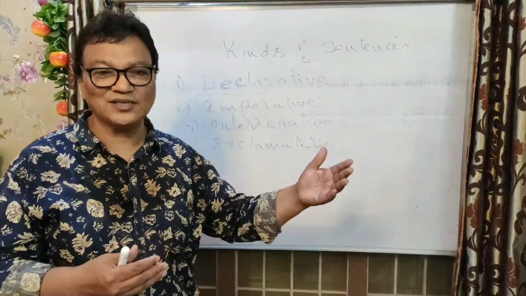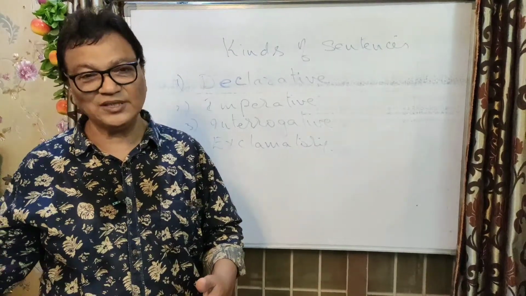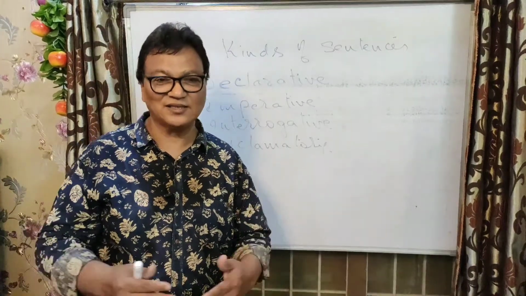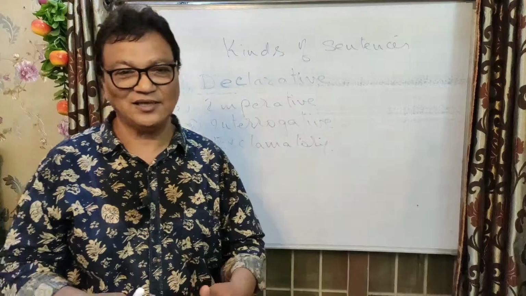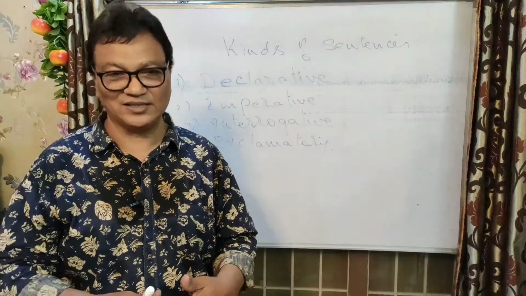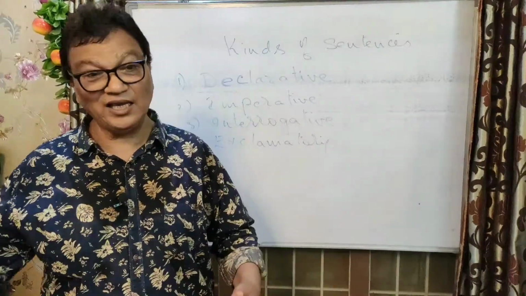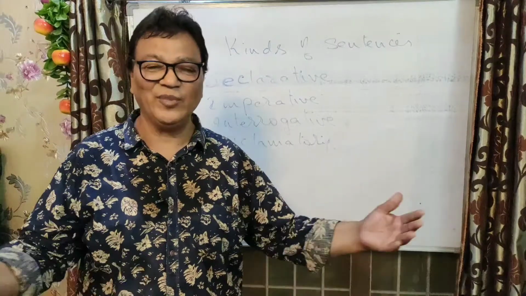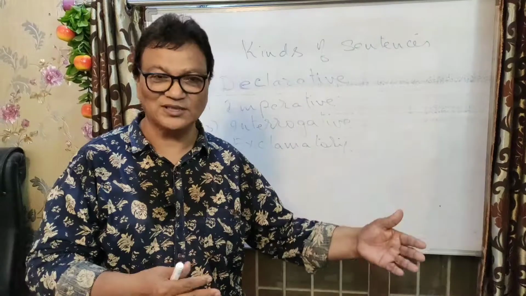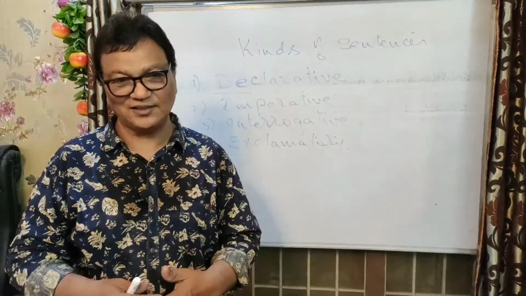Now the examples are, he speaks English well. Well, I can say another person, he doesn't speak English well. Like this, she walks fast. I can say her mother doesn't walk very fast. Like that, she eats very less and he eats a lot. Like that, many sentences which we can use in the form of positive or negative is called a declarative sentence.